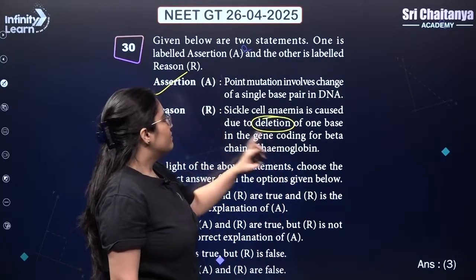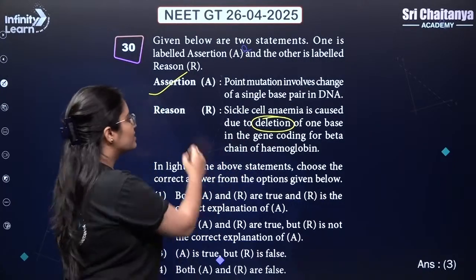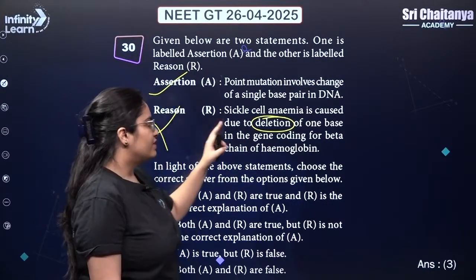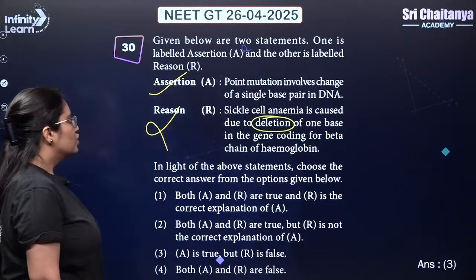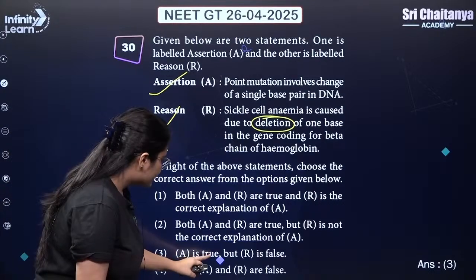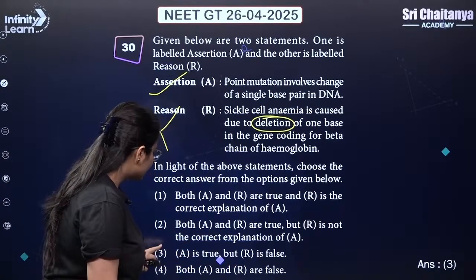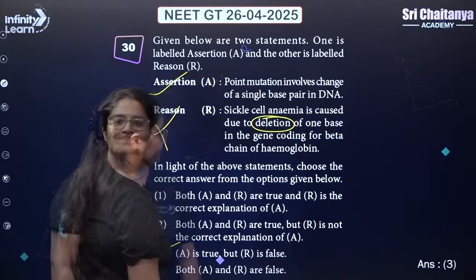So, sickle cell anemia is caused due to deletion of one base in the gene coding for beta chain of hemoglobin. This is wrong because instead of deletion, they must have written substitution for the correct statement. So, assertion is right, but reason is false. Assertion is true statement, but reason is false. Answer is 3. Yes, guys? Very simple. Answer is 3. Next.